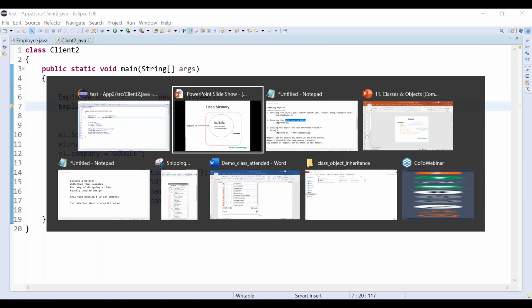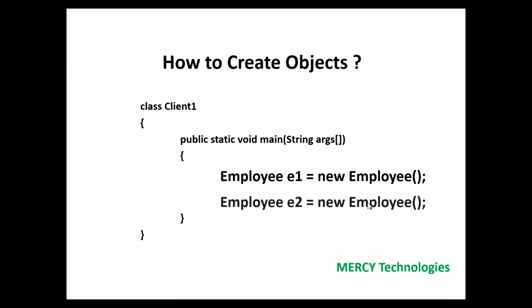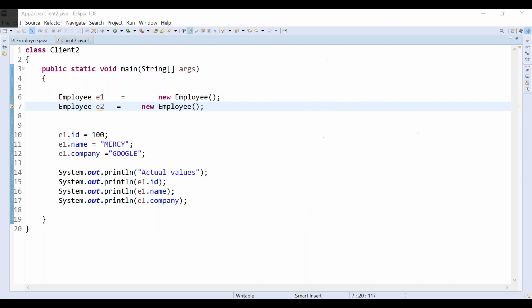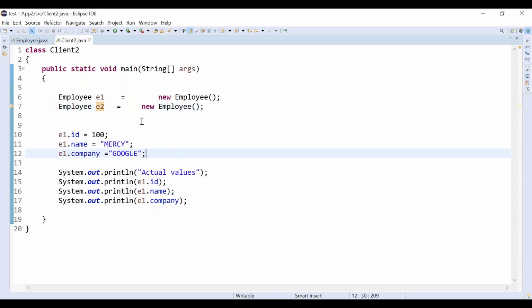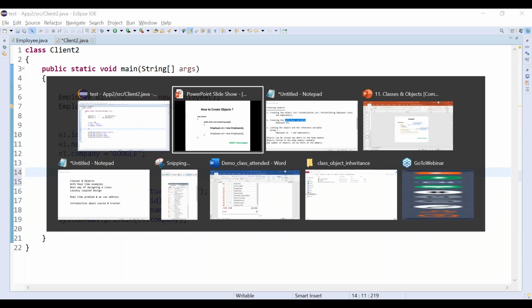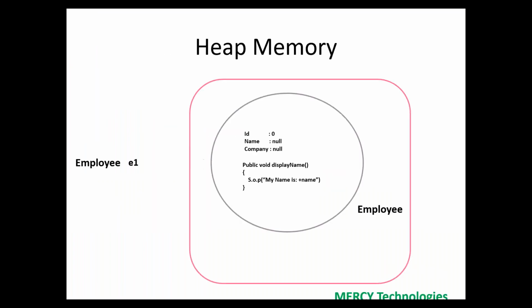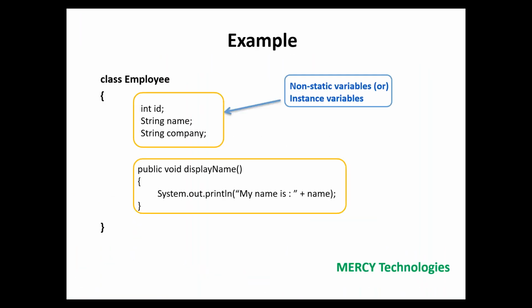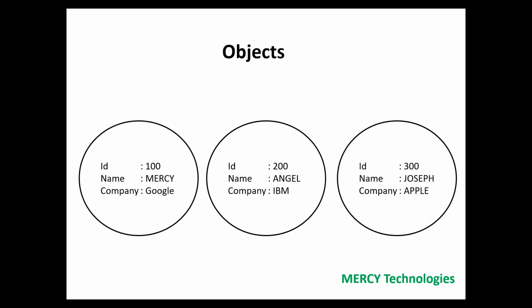I have created one more object. Again, it is simple. You can create any number of objects. Now, I can even assign values to the next object also. You can assign anywhere. Let me assign here e2 dot. For the second object, the name is Angel, ID is 200, name is Angel, company is IBM.